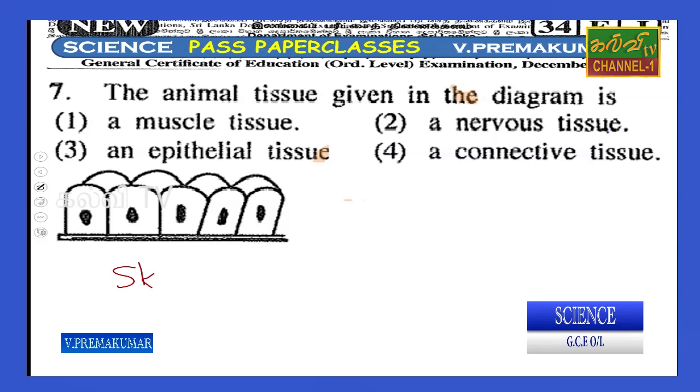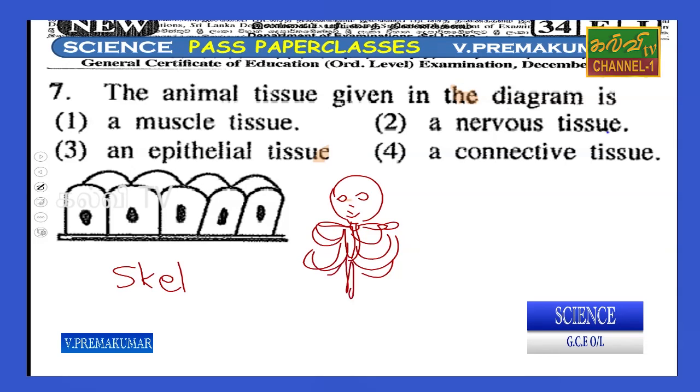Skeletal muscles. Skeletal means like this. The sternum and ribs are here. These are the bones. So this is called skeletal.